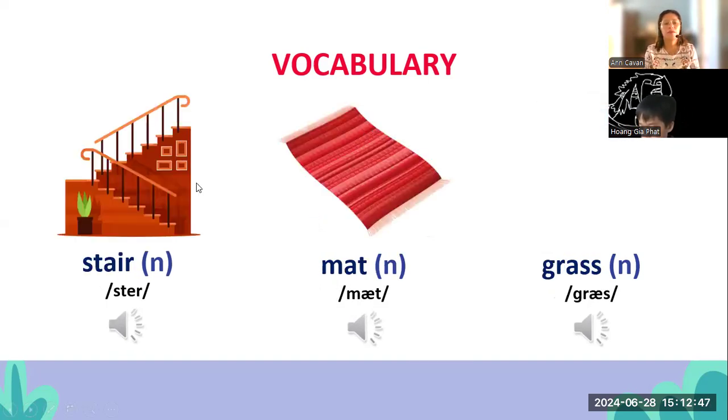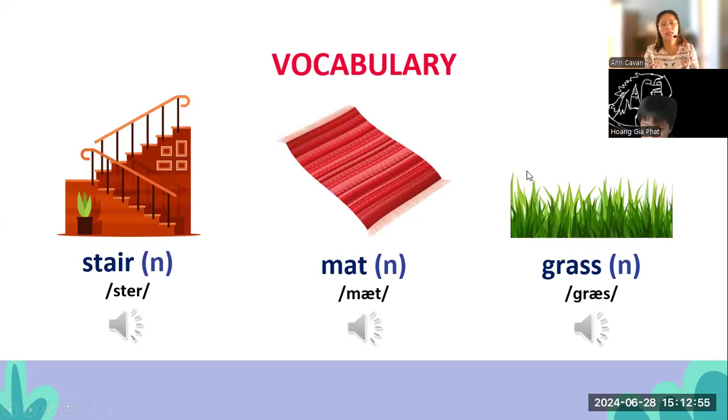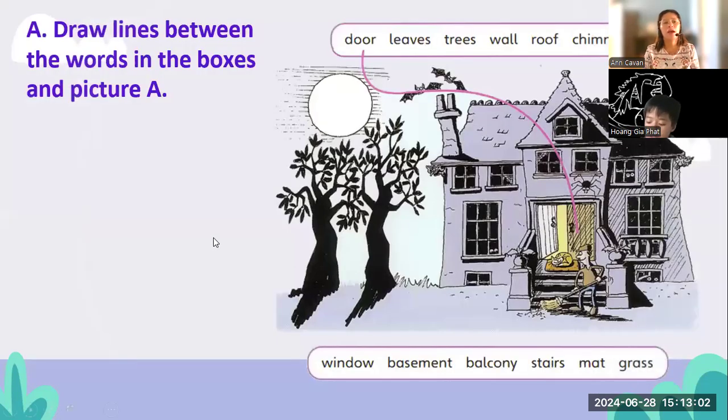Okay, so we have stair going up. We need to have stair. Next, mat, and the grass. Okay. So we have here, you draw lines between the words in the boxes and picture A. Okay, so example, this is the door. Can you draw a line going to the correct pictures?